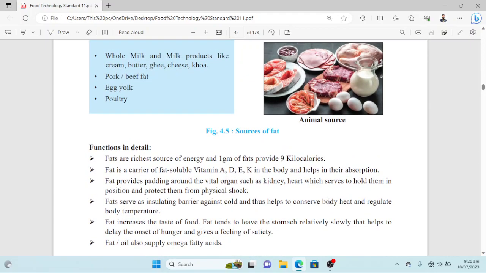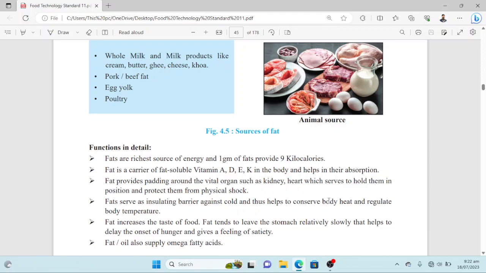Fat tends to leave the stomach relatively slowly. That helps to delay the onset of hunger and gives a feeling of satiety. So satiety is the condition, the feeling of fullness, like we feel our stomach is full. It is a characteristic of fatty acids, as they are a source of energy, and secondly they leave the stomach very slowly. So the body feels in a steady condition. So this delays the onset of hunger.